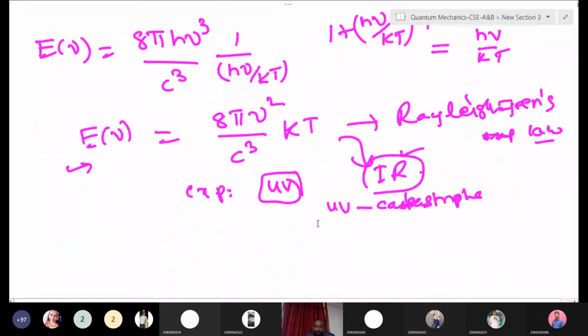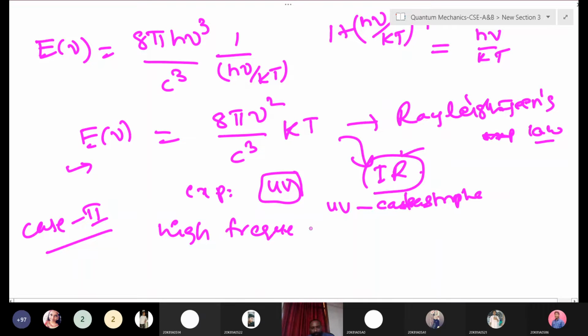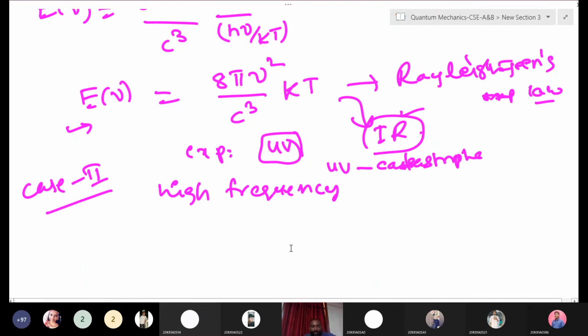That was case 1, the low frequency range. Now suppose a high frequency range, case 2. Let's solve case 2, the high frequency range. Wien's law explains the high frequency range properly. After this one, we will plot the graph, then you will clearly understand which law explains which region.